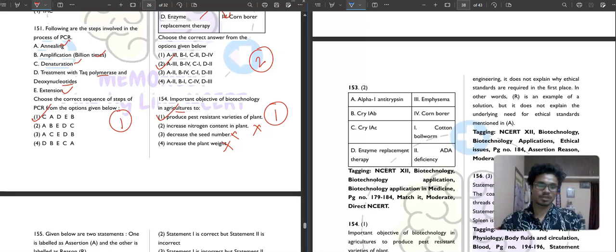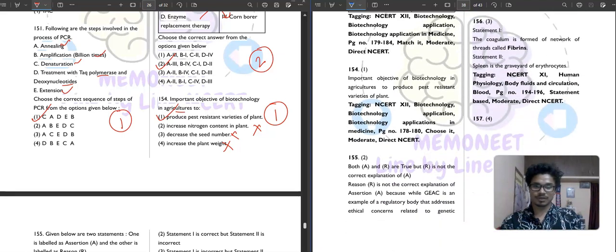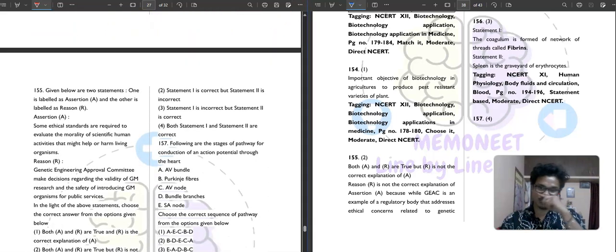Moving to the next question, question number 155. It is an assertion-reason question, as you can see. The assertion says that some ethical standards are required to evaluate the morality of scientific human activities that might help or harm living organisms. Absolutely correct.